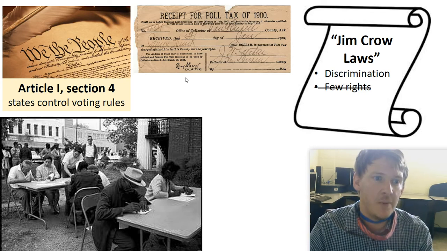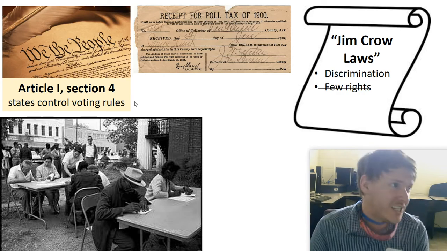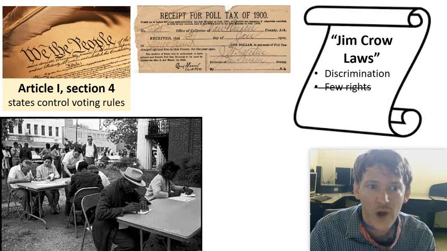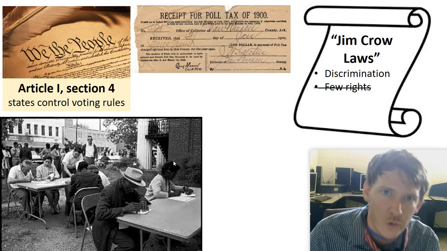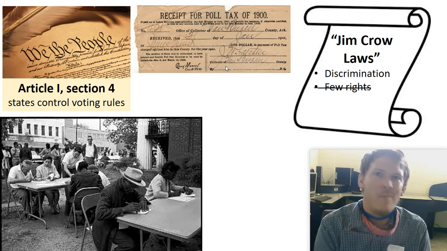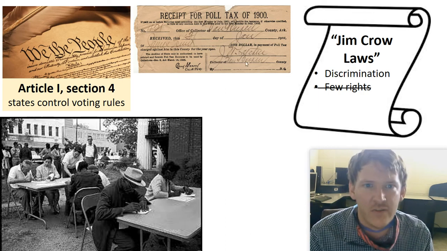And this is all going to be set up through Article 1, Section 4 of the Constitution, which says the states get to control the elections. Now, they can't take away their voting rights, but they can start doing discriminatory practices by making black Americans pay a tax to vote and not making the white Americans pay a tax to vote. And you can see a receipt.